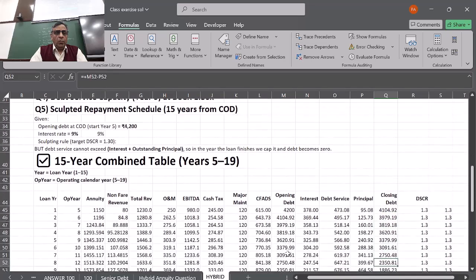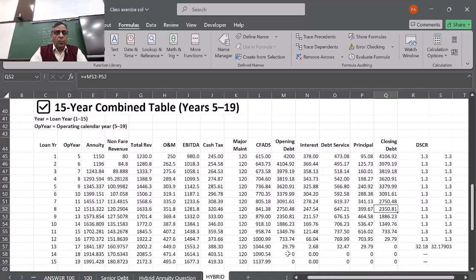So then we just use the formula for the entire period and we maintain a debt service coverage ratio of 1.3. We'll find in the 12th year itself, we have reduced to only an amount of 29 crore 79 lakhs at the beginning of the 14th year. Of course, the loan tenure was 15 years, but in the 14th year they'll find that they are almost paying all the loan because the cash flows are huge. So we use 29 crores, calculate the interest, and then the balancing figure is debt service. That means the principal of 29 crores will be paid and there will be no closing debt.